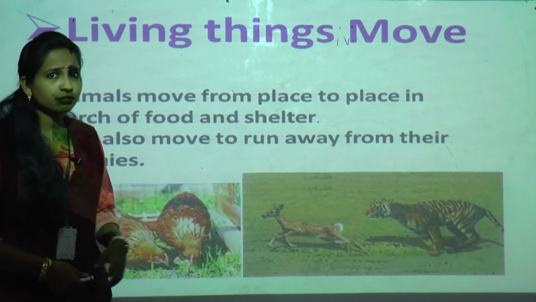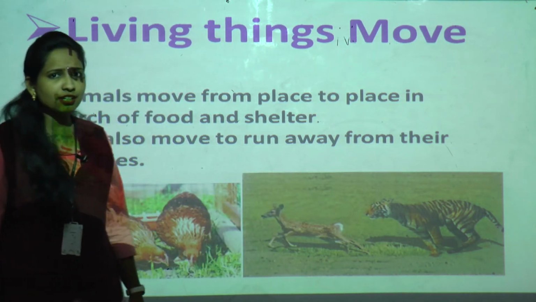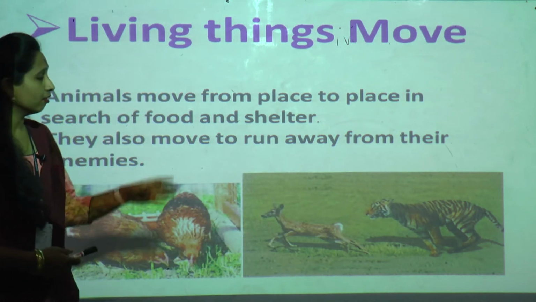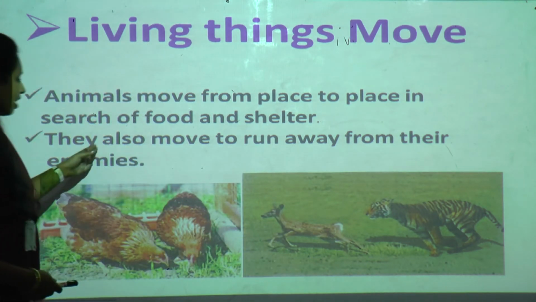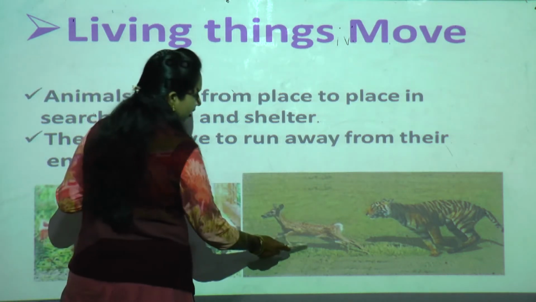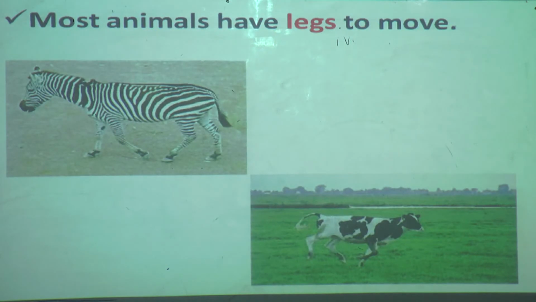What is the tiger's food? Other animals. So what will the animals do? Animals will run after other animals. And when they want to safeguard themselves from enemies, they will run from one place to another place. Are you getting it? Yes, you can see in this picture the deer is trying to run away from the tiger. Got it? Yes. Now we'll move to the next point.